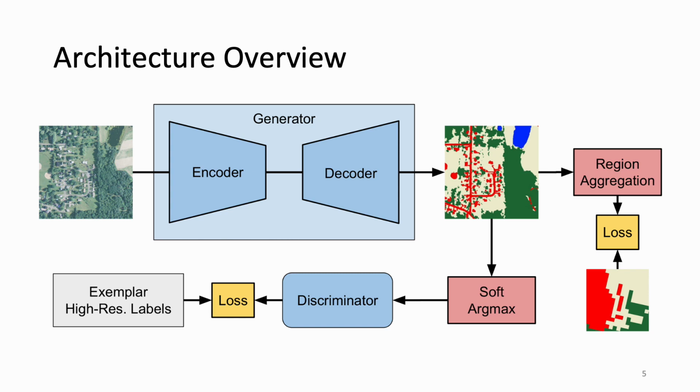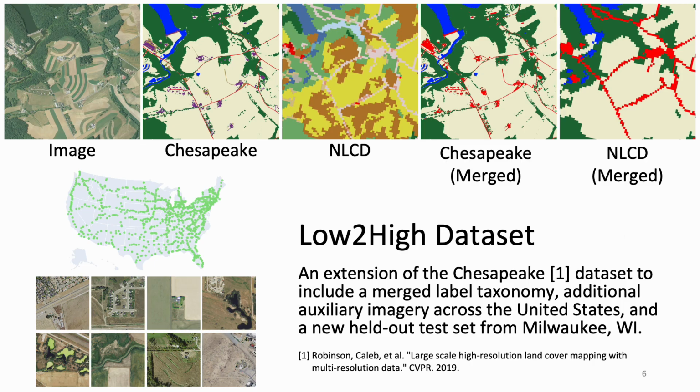of expensive high-resolution labels. To support our experiments, we introduced the low-to-high dataset, an extension of the Chesapeake dataset, to address the resolution mismatch problem as well as supporting self-supervised learning. We show example labels from our merge label taxonomy above, along with example images from the auxiliary dataset on the left.